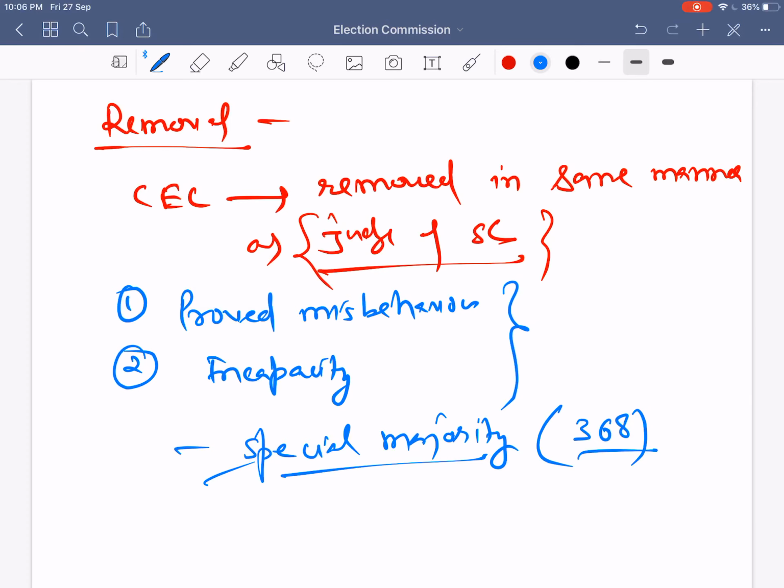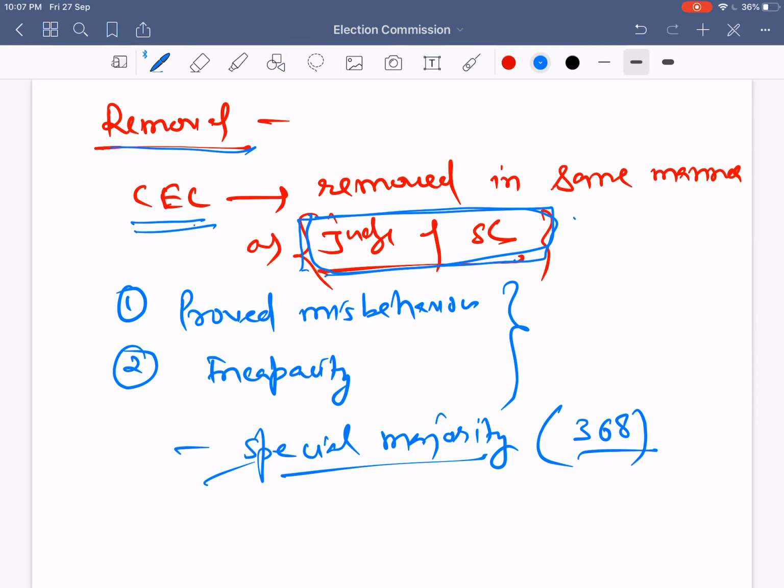Next thing is removal. Who will remove, and how is removal possible regarding the Chief Election Commissioner and other Election Commissioners? The Chief Election Commissioner is always removed in the same manner as a judge of the Supreme Court. Again, keep in mind, it is a judge of the Supreme Court. Even though a judge of the Supreme Court and a judge of the High Court are both removed in the same manner, still the answer should be judge of the Supreme Court only.